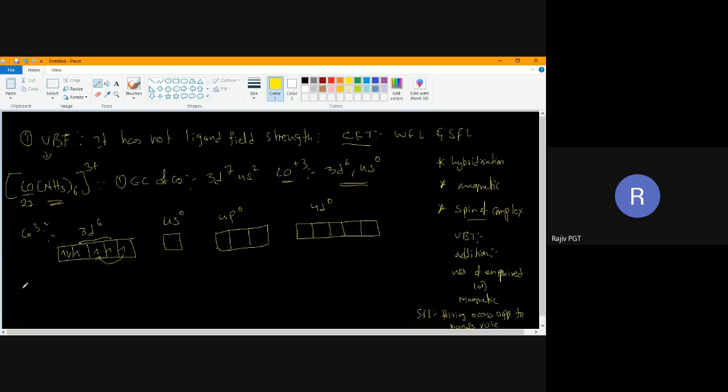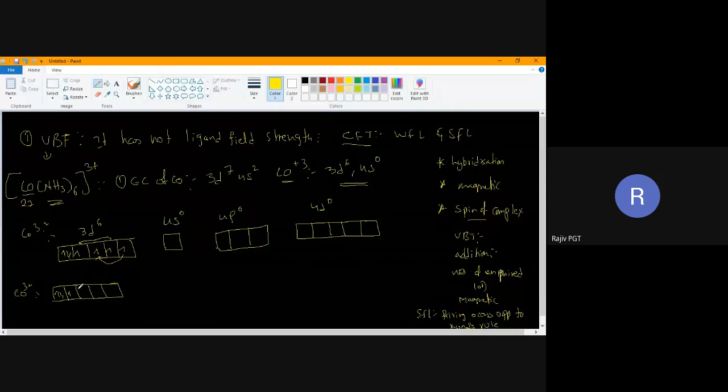Now this 3d6 of Co3+ will become like this: 1, 2, 3, 4, 5. Here 2 electrons will come. Already this one is paired. To this electron, 1 electron comes from here, so it is paired now.